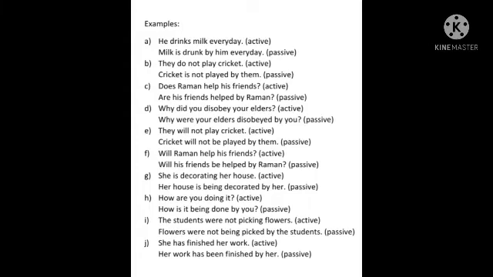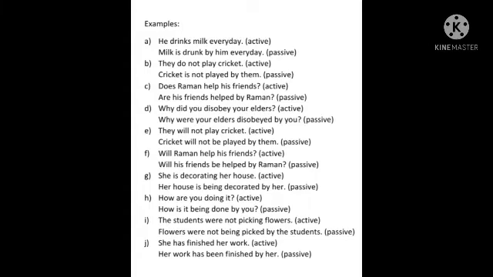They will not play cricket. It is simple future. We have to use will be or shall be. Cricket will not be played by them. Will Raman help his friends? Will his friends, we have to add be: will his friends be helped by Raman? She is decorating her house.